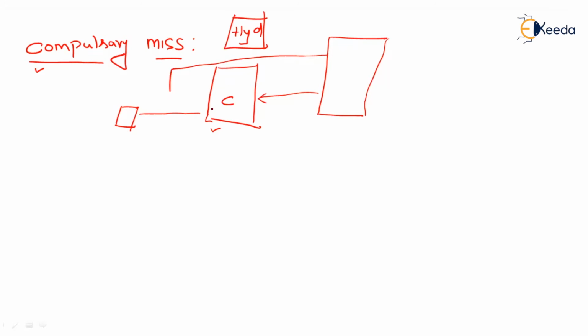When this word throws a miss, I'll go to the main memory and access it directly from the main memory. As a result, this word will also be transferred to the cache memory due to the locality of reference. So every time you want to access a word or a block for the first time, it will throw a miss. Okay, that is called a compulsory miss. Then it comes to a capacity miss.